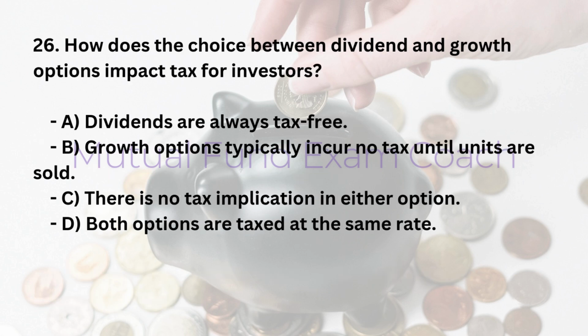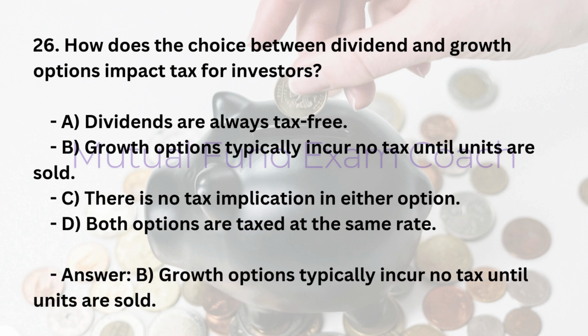26. How does the choice between dividend and growth options impact tax for investors? A. Dividends are always tax-free. B. Growth options typically incur no tax until units are sold. C. There is no tax implication in either option. D. Both options are taxed at the same rate. Answer: B. Growth options typically incur no tax until units are sold.